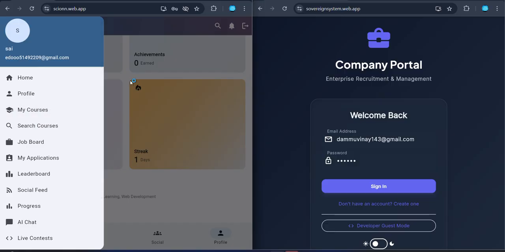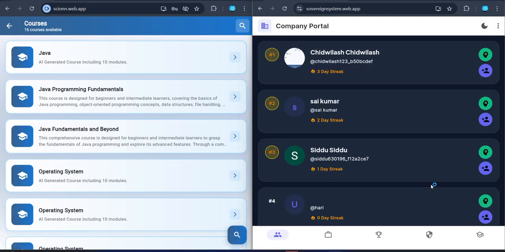Okay, let's get to the second part of our application, the company portal, which we named Sovereign System. That sounds great. Yeah, let's log in. Okay, after logging into our company portal, the dashboard will be viewed like this. These are nothing but the users, the students who are using our application.